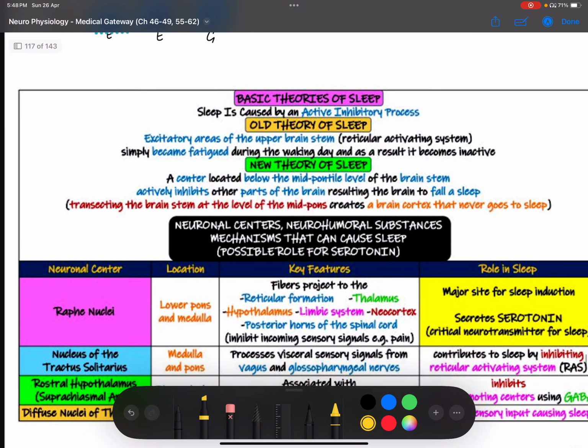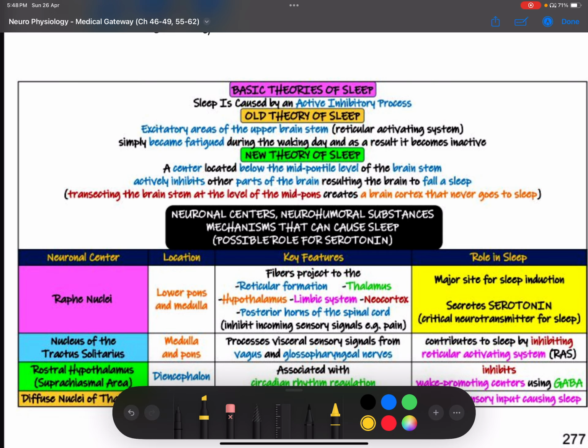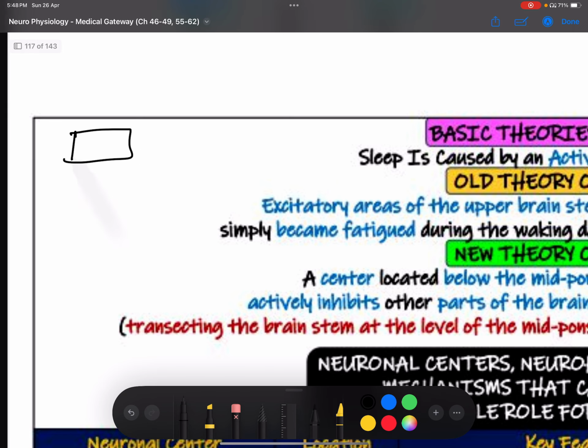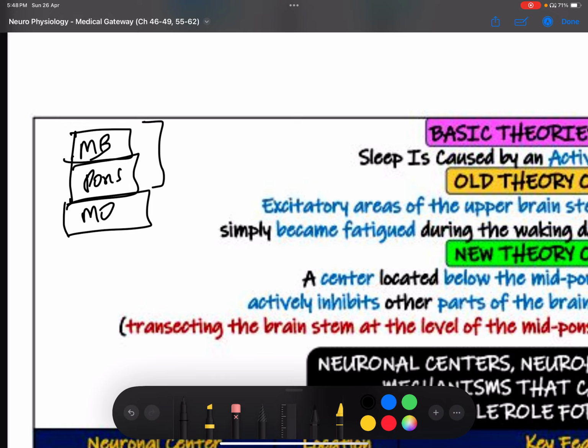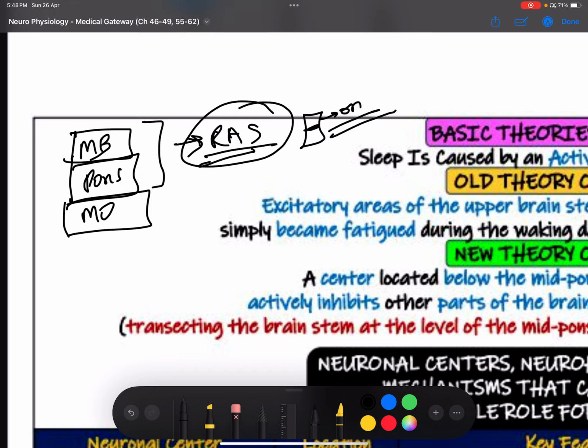Okay, so sleep. Here you can see basic theories of sleep. There is an old theory and a relatively new and accepted theory. The old theory says that there are some excitatory areas of the upper brainstem. What is brainstem? Brainstem is midbrain, pons, and medulla oblongata. The upper brainstem consists of a region called the reticular activating system. This is an activating system: if the switch of the reticular activating system is on, the person will be activated, he will be awake.